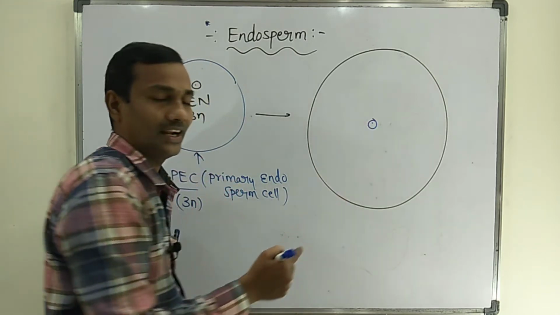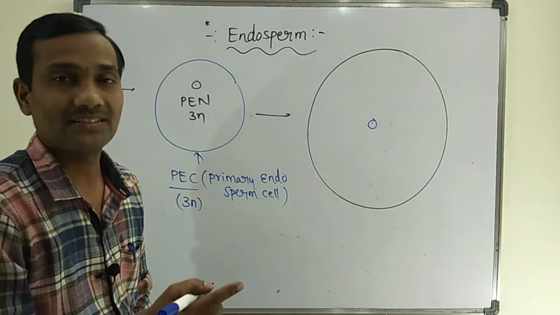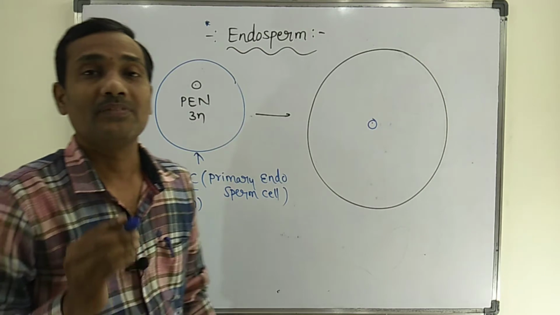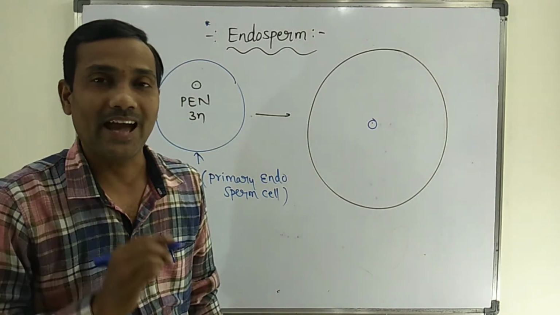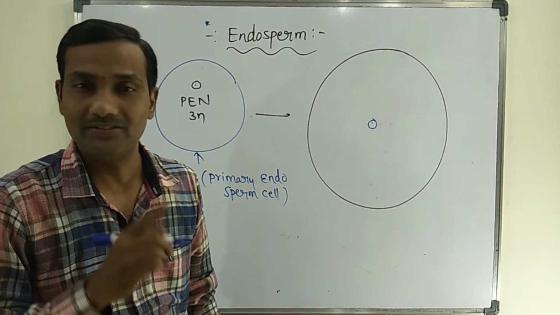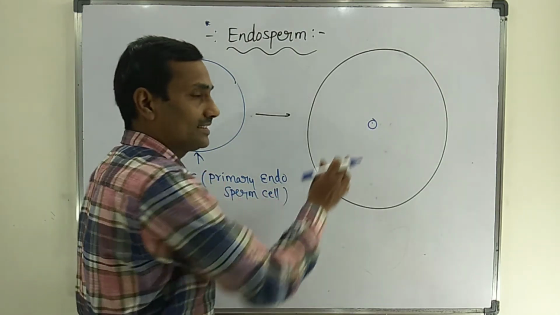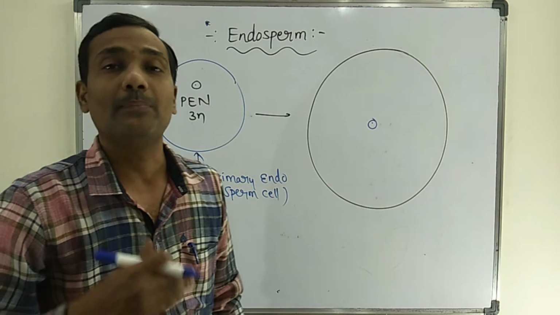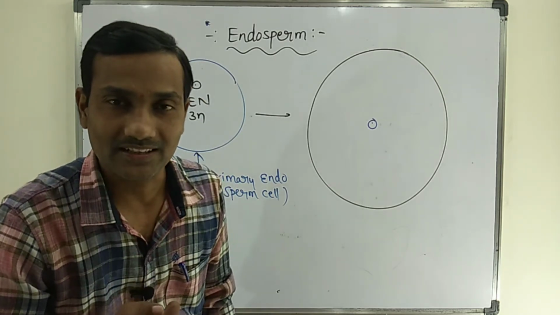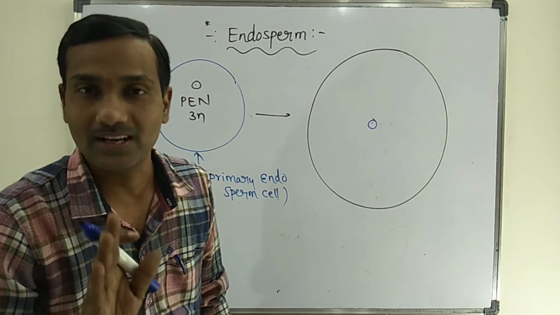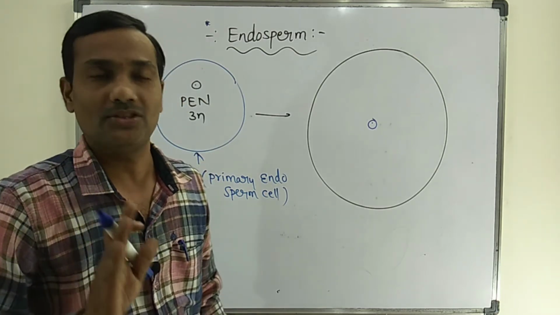This primary endosperm nucleus undergoes free nuclear division, that is only karyokinesis. The nucleus undergoes repeated mitotic division, but only karyokinesis occurs and cytokinesis does not occur in the majority of angiosperms.